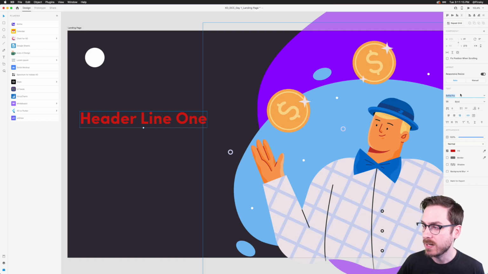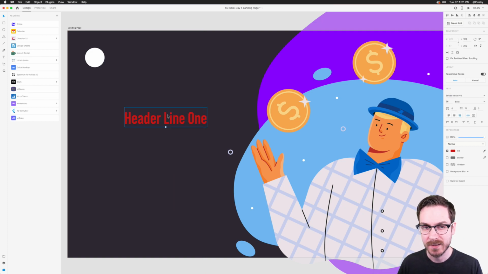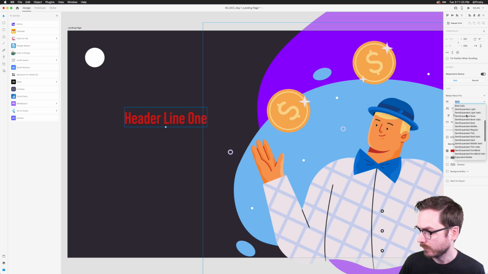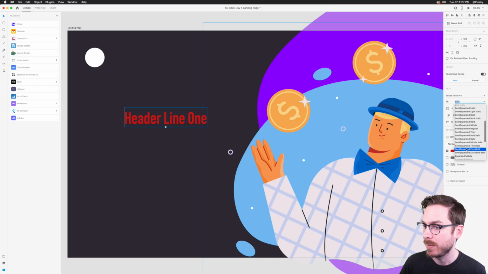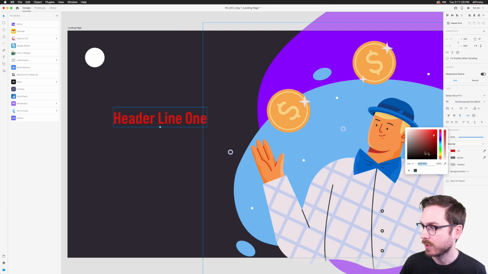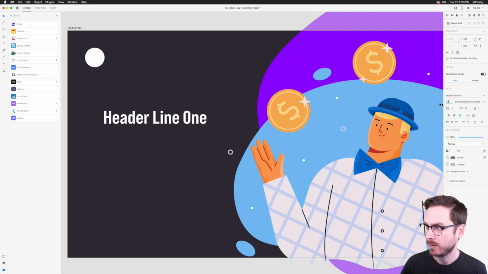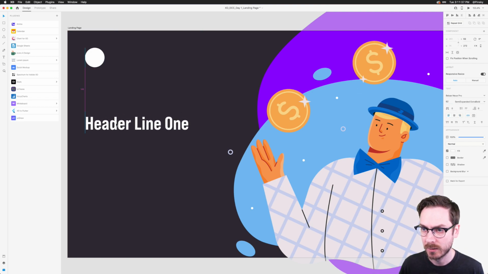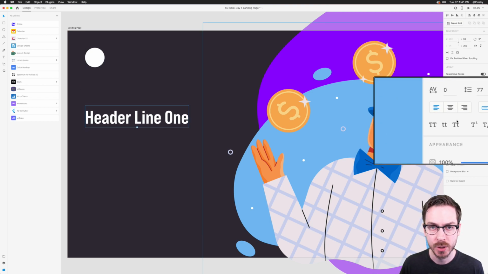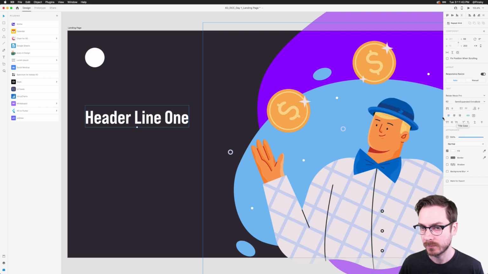I can also change the typeface, so I might want, let's say, Babis is a font that I've been using quite a bit. There's a few different weights. So this one is the regular. I can go for semi-expanded, maybe extra bold, change the color to white, and then I can really start fine-tuning this. And obviously I'll probably want it left justified, and I can position it right over here, right? And maybe I also want just all uppercase, right?